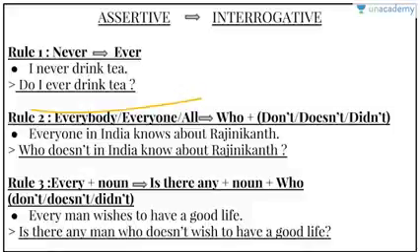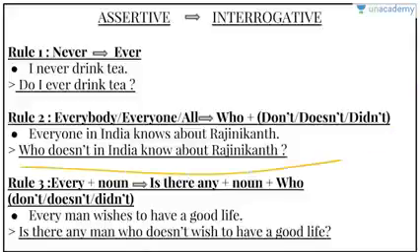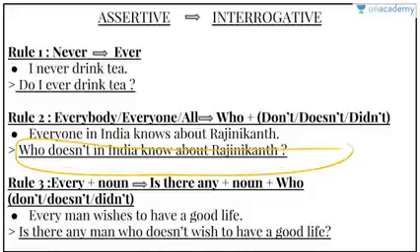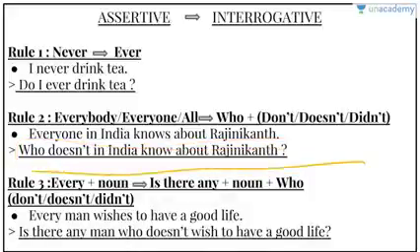Okay. Rule 2, everybody, everyone, and all. We have to replace such words with who plus don't, doesn't, and didn't. Everyone in India knows about Rajnikant. So, how to convert it into interrogative? Who doesn't in India know about Rajnikant? It is a better sentence, but it tells us the same thing. So, this is how it is going to help you.